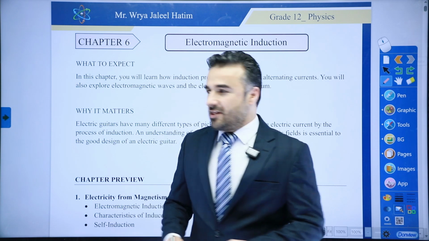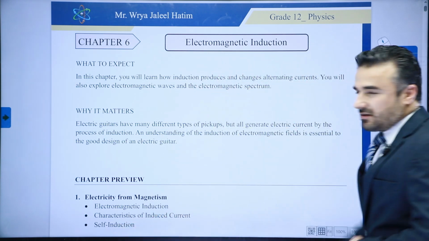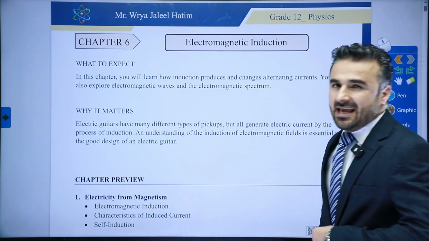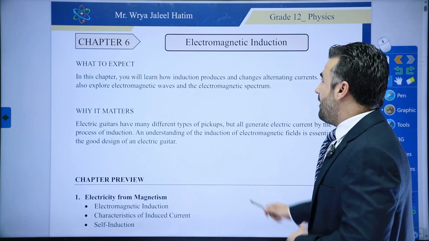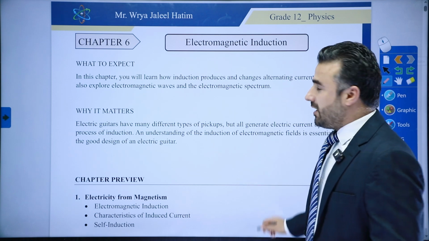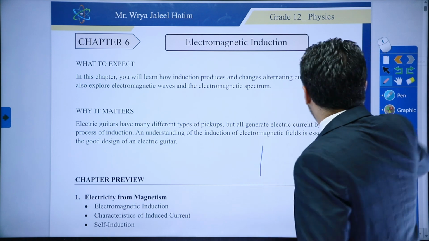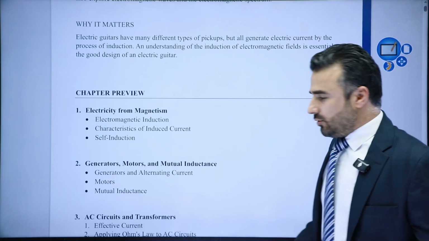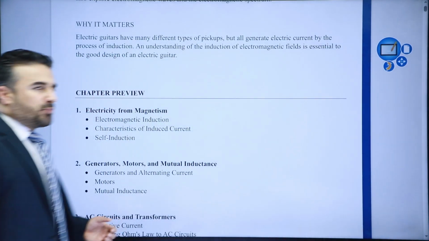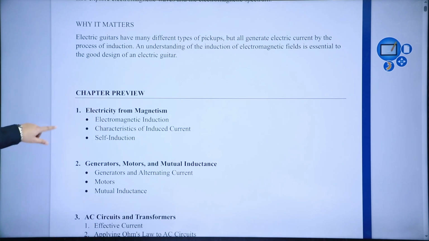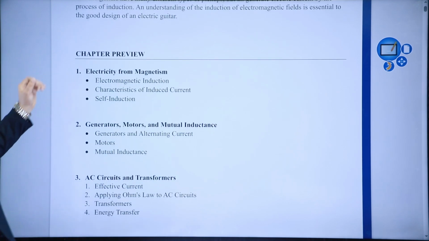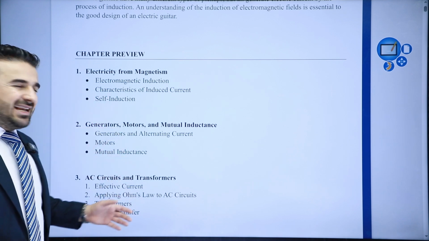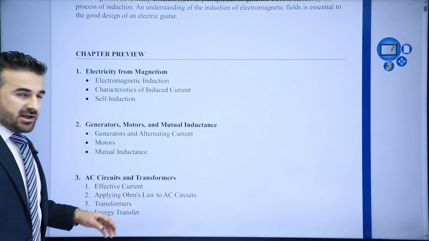So let's begin with this one. Now that is basically called chapter 6, which is called electromagnetic induction. So basically, generating, or inducing, electricity from magnetism. So what is the chapter preview for this chapter? Of course, we can say electricity from magnetism. That is what we will be beginning with. That is basically for this session, inshallah.